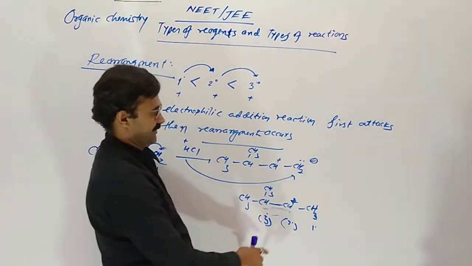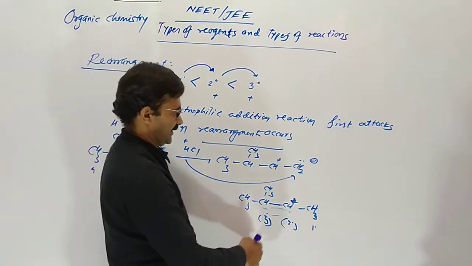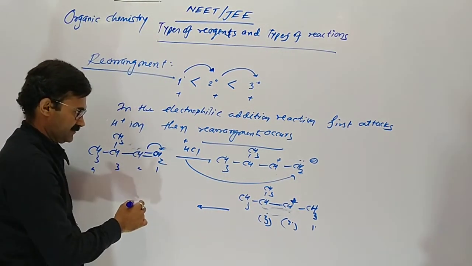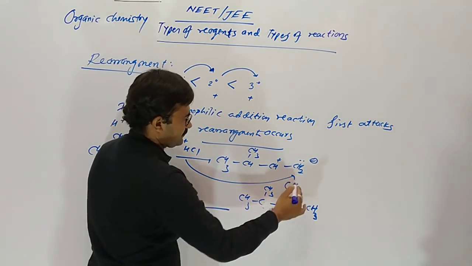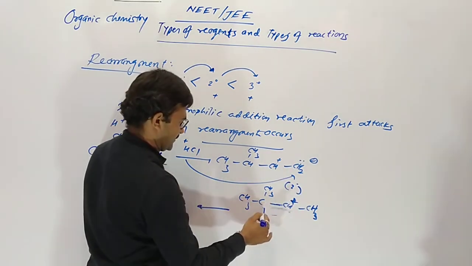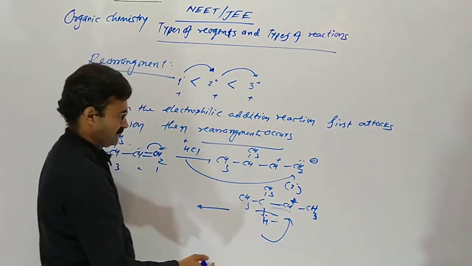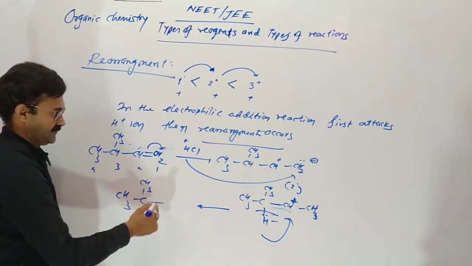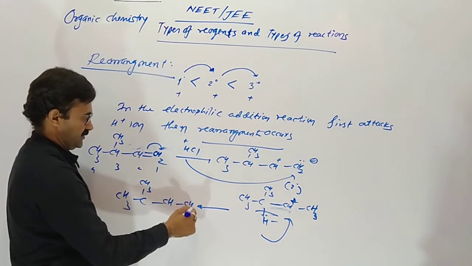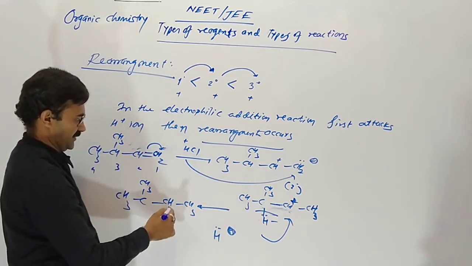So whenever a secondary carbocation is connected with a tertiary carbon, it tries to become more stable. So from here H minus, not H plus, a hydride ion shifts here. So CH3, CCH3, CH, CH3, H minus having two electrons.